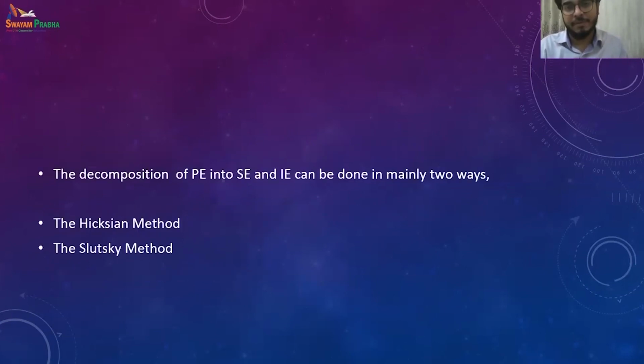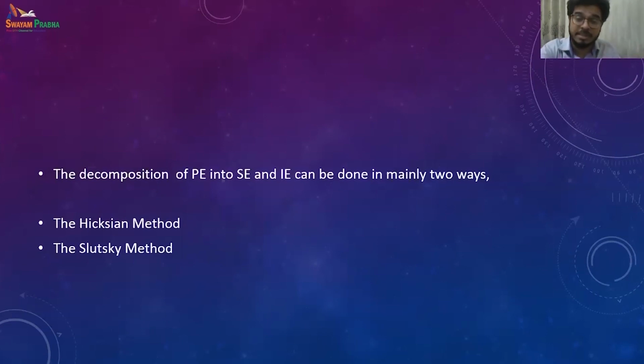Now this price effect is decomposed into the substitution effect and the income effect by two methods. One is the Hicksian method, another is the Slutsky method. The Hicksian method is the first one. It was propounded by Hicks, who is a Nobel laureate. Both Hicks and Slutsky are economists, and Hicks got his Nobel Prize.